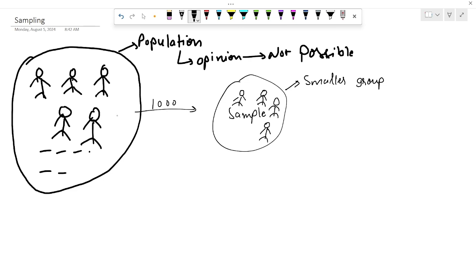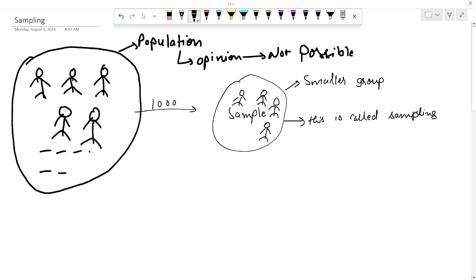We have just selected these people from this population, and these people represent the whole population. So, for example, this is sampling. You are just taking some random samples to get the information you want about the population. In this case, this is called sampling. I hope you are getting what I am saying.